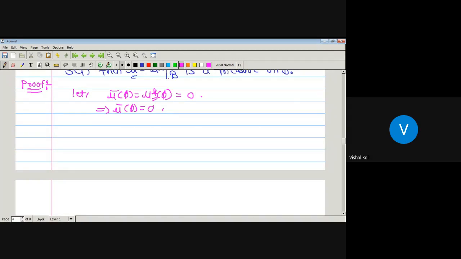Now let E1 and E2 be any two members of curly B. First we will prove it is finitely additive. Then first we find the outer measure of E1 union E2. But as outer measure is finitely additive on disjoint measurable sets, take E1 and E2 to be two disjoint measurable sets.